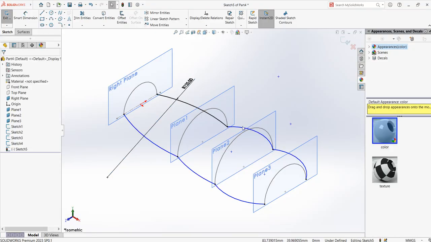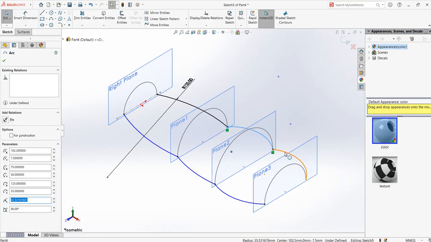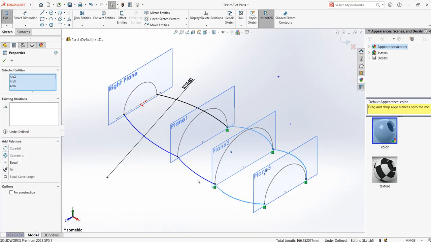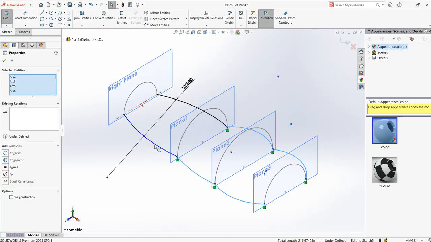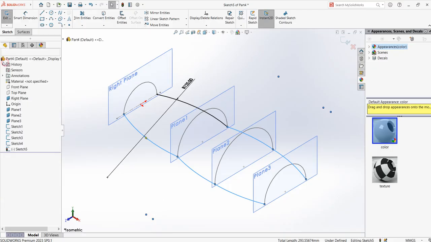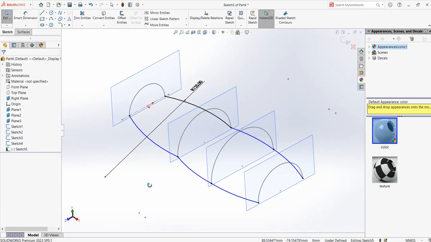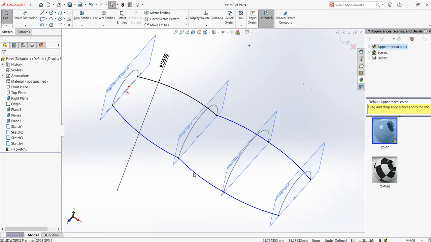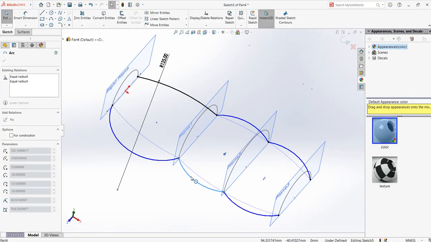Again, select, select, select, select, and say equal, and then say OK. If it is blue, that means it is not constrained.